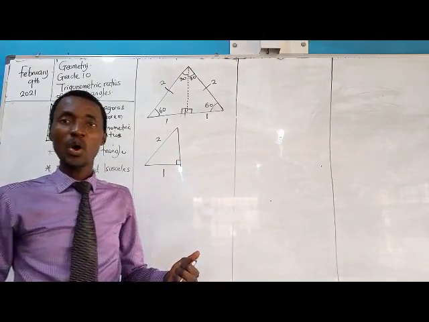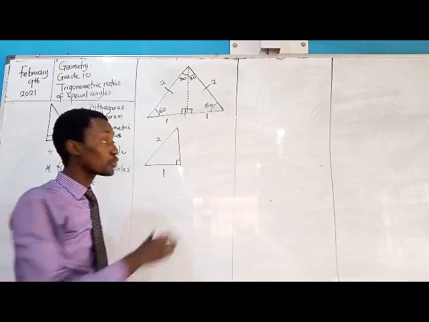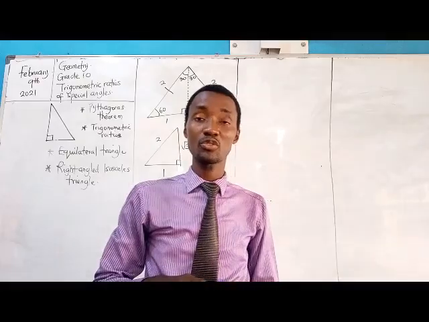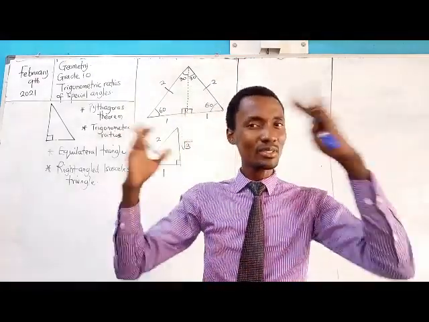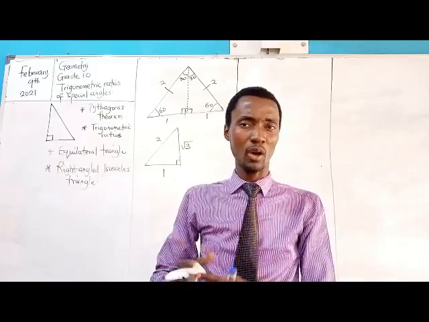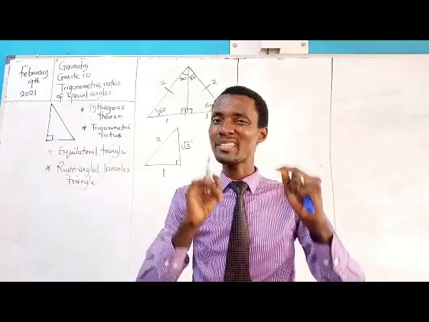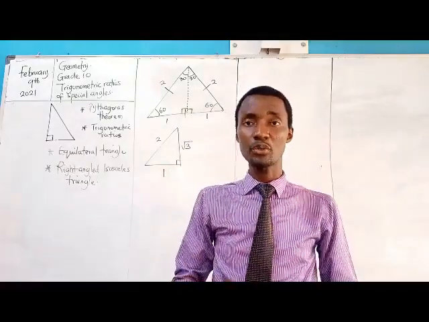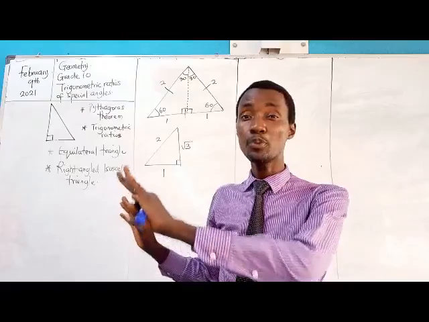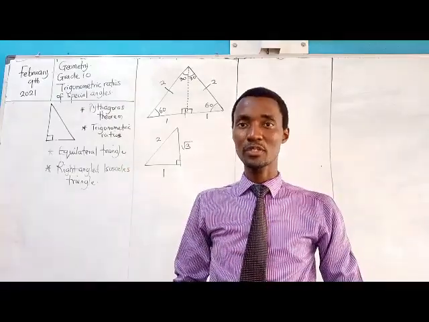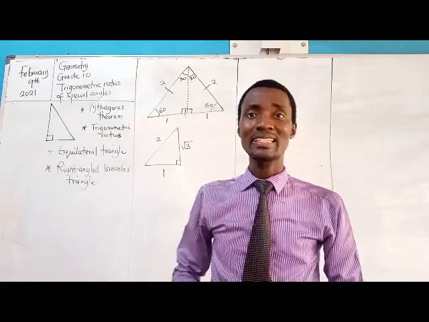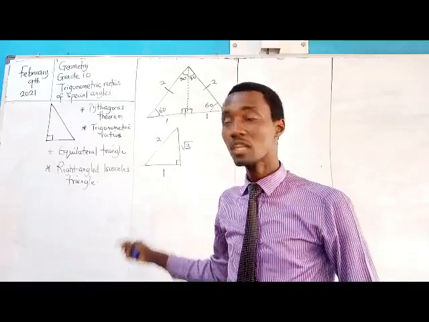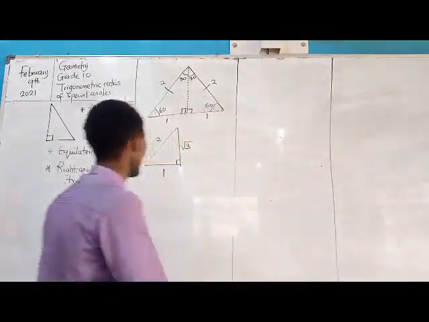And by the help of our Pythagoras rule, this becomes what? Root 3. Remember that I said in this video, my focus is not to try to go into details to explain how these things are coming up. I'm assuming that you already have a basic idea of what we are doing, and you're building from the basic ideas. I'll try to do other videos that will help you understand, that will build it from scratch. But today, that's not the objective. Today, we want to just have a skeleton that can help us solve practical application as it pertains to trigonometric ratios of special angles. Alright, so we have that.